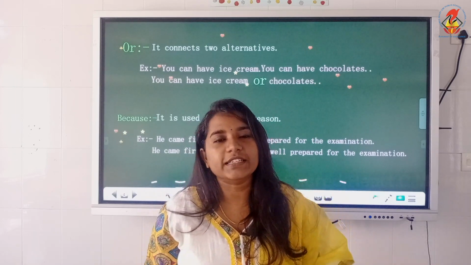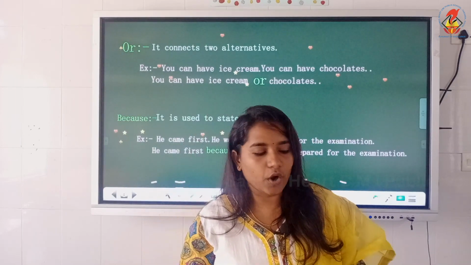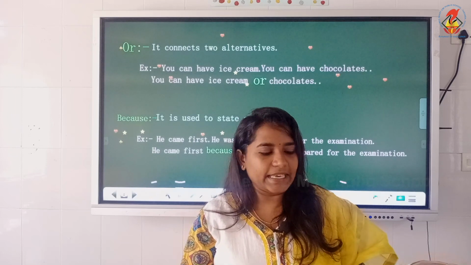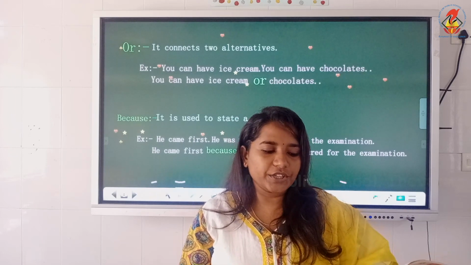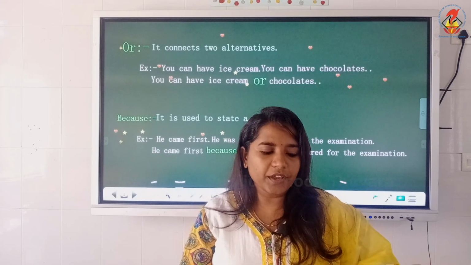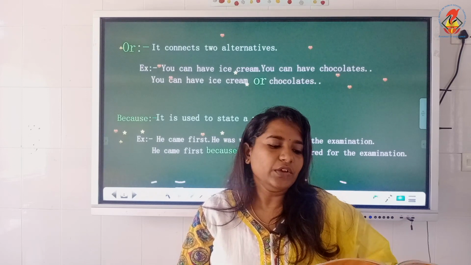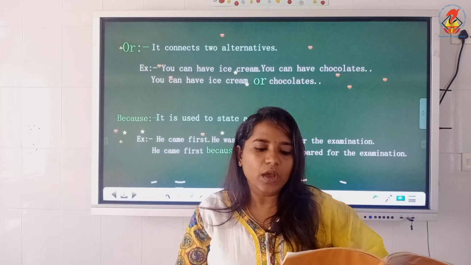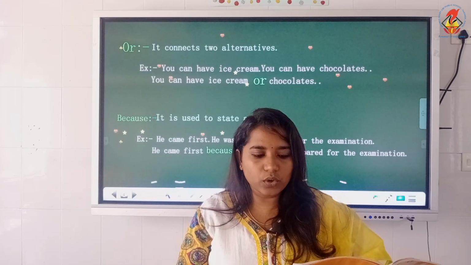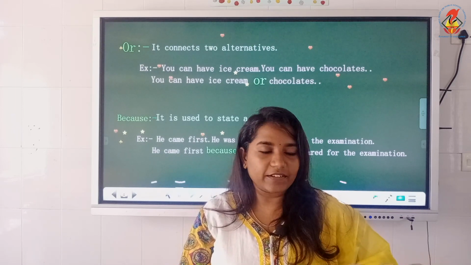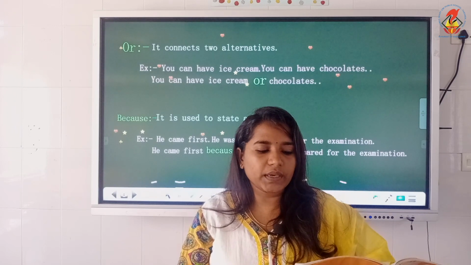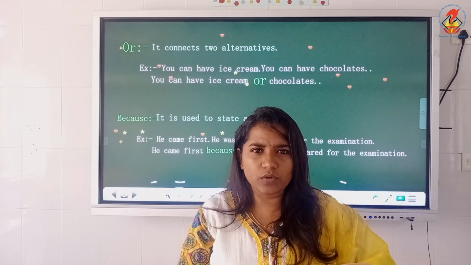Now moving on, the next conjunction to use is or. Exercise D, use or to join the following. Finish your breakfast quickly, you will be late for school. Finish your breakfast quickly or you will be late for school. Once again I will repeat: finish your breakfast quickly or you will be late for school.